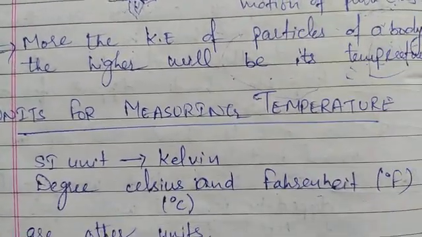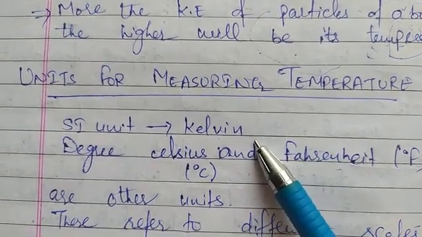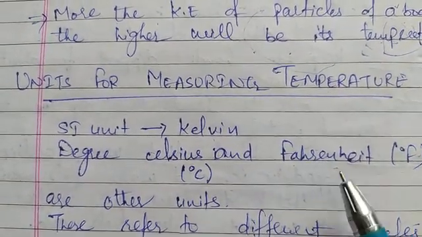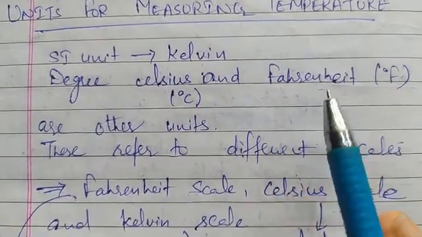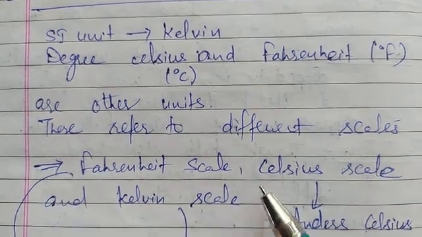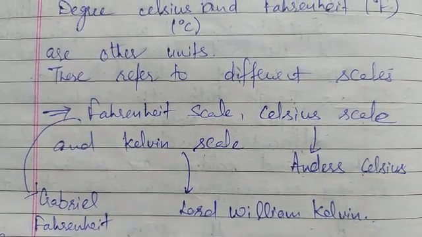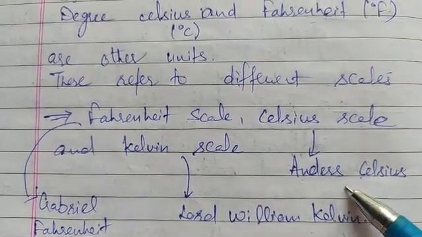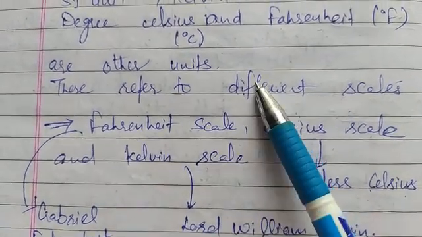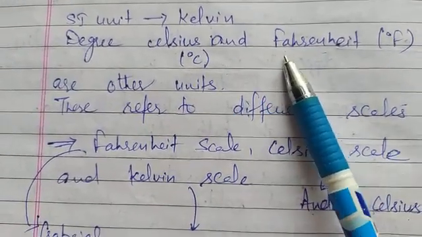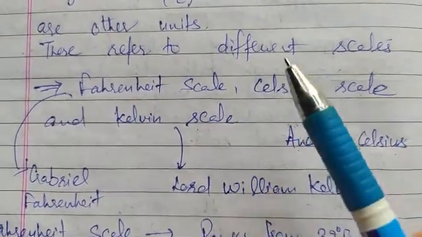Next is units for measuring temperature. The SI unit of temperature is Kelvin. There are 2 other units also, that is degree Celsius and Fahrenheit, and these three units are derived from the names of three scientists, that is Gabriel Fahrenheit, Lord William Kelvin and Anders Celsius. On the basis of their names there are different scales which also refer to these three units, that are Fahrenheit scale, Celsius scale and Kelvin scale, that we will further see in detail.